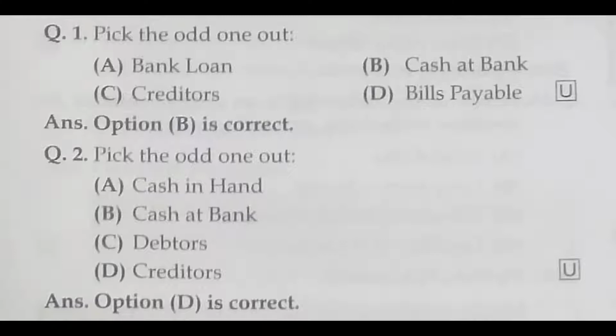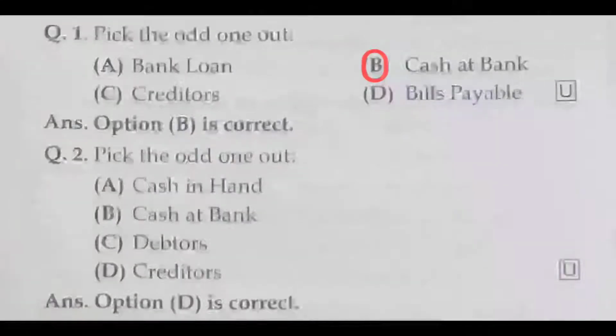Question number 1. Pick the odd one out. There are 4 answers given: the bank loan, creditors, cash at bank and bills payable. So bank loan is a liability, creditors is also a liability, cash at bank is an asset, bills payable is a liability. So the odd one out is cash at bank, which is the correct answer.